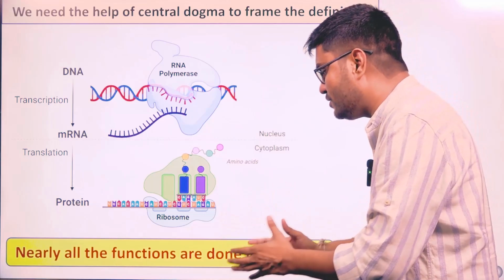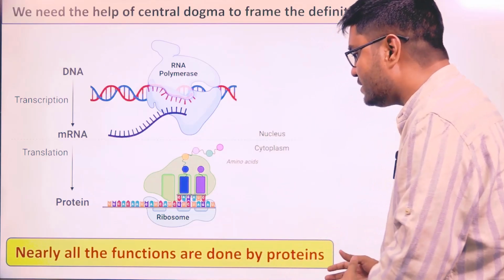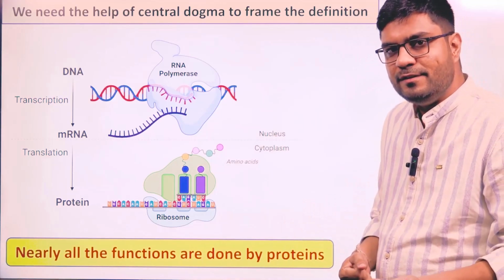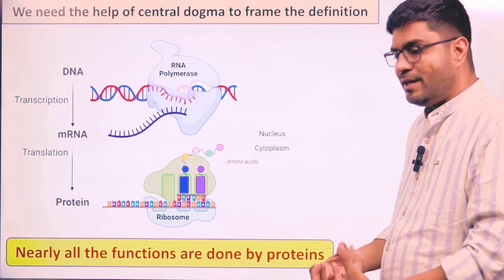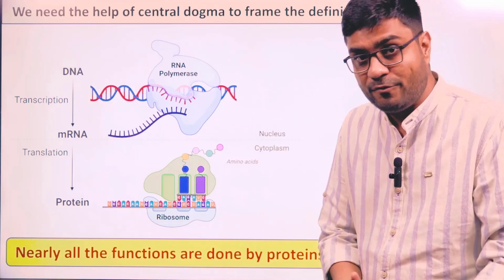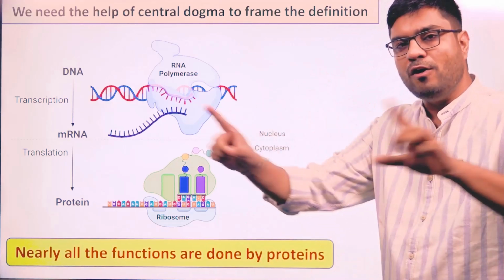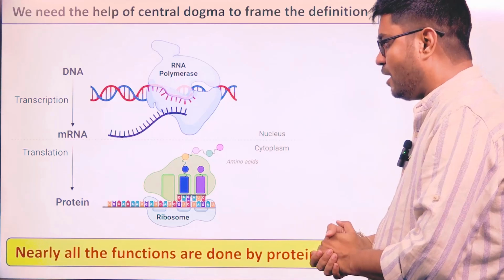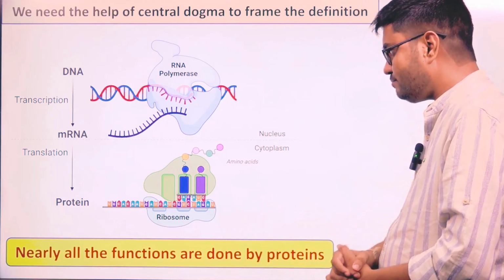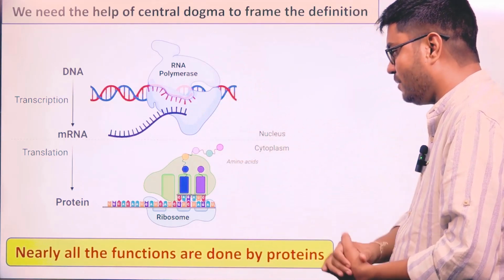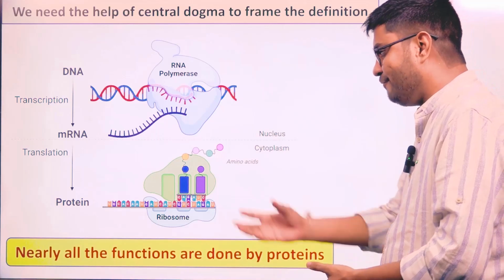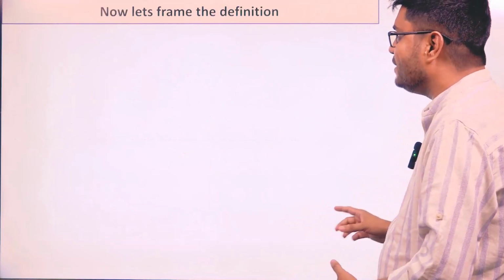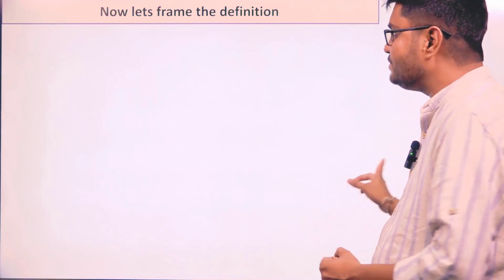nearly all the functions are done by proteins, and this is our baseline to understand the logic and concept of phenotype. Now let's utilize this information of the central dogma and the fact that functions are done by proteins to frame the definition of phenotype.